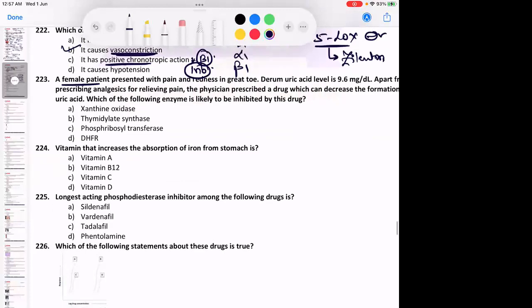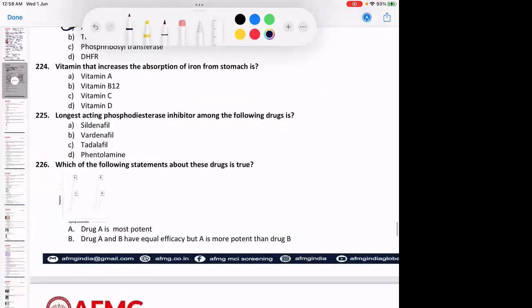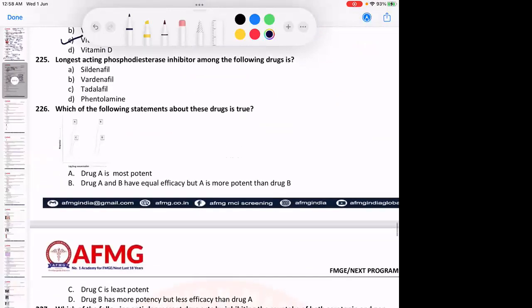A female patient presented with pain and redness in the great toe. This is the same one, guys. Gout, xanthine oxidase. Vitamin that increases absorption of iron from the stomach. Answer is easy. It is option C, vitamin C.